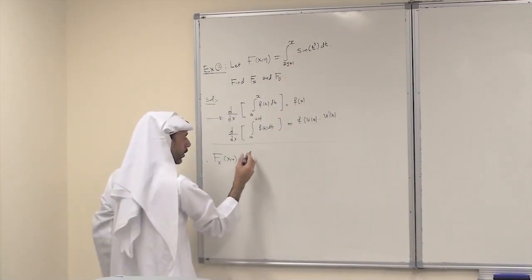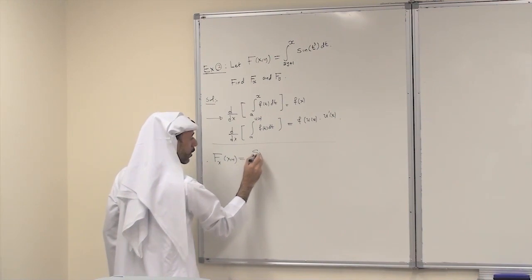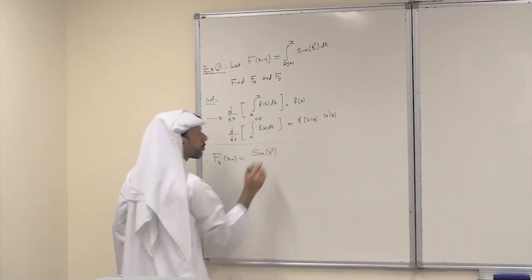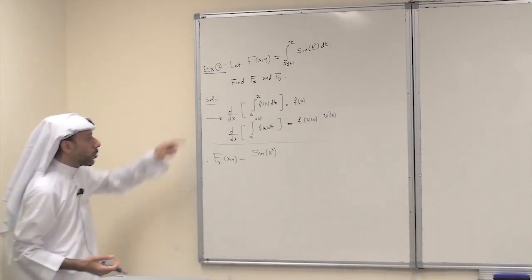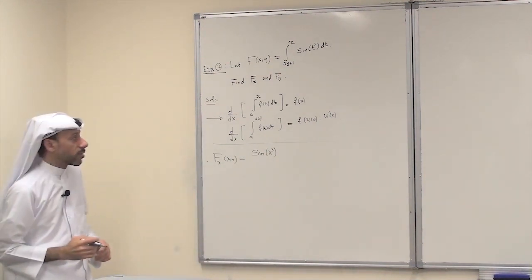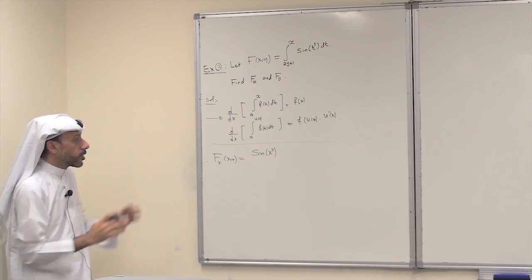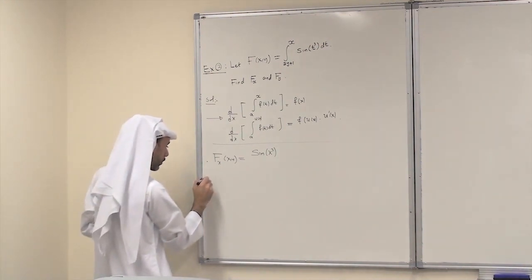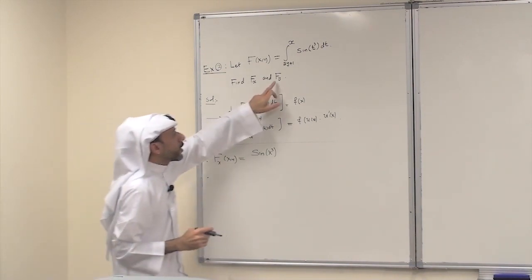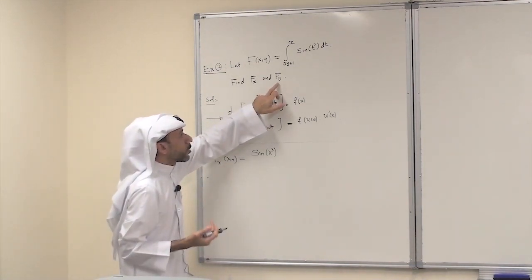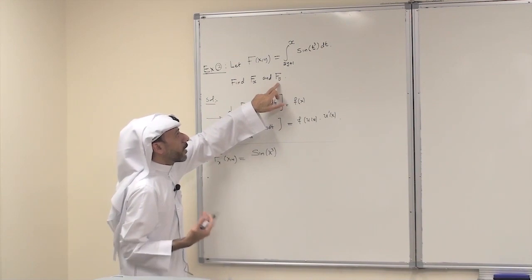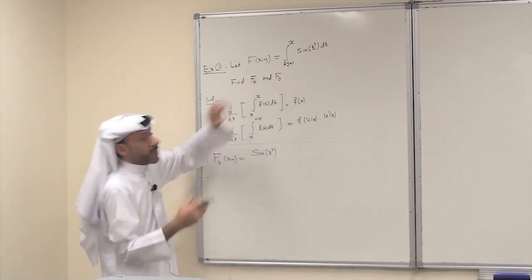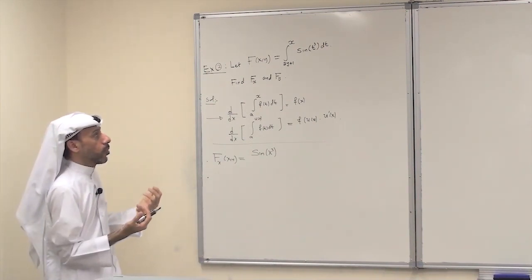So you get just sine evaluated at x, which will be x cubed, using the fundamental theorem of calculus part 1. So this is for the first one. Now for the second one, I need to find f sub y, i.e. the derivative with respect to y. So I regard x as a constant and differentiate with respect to y.